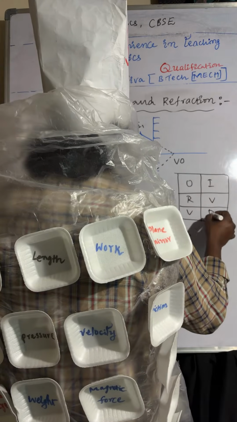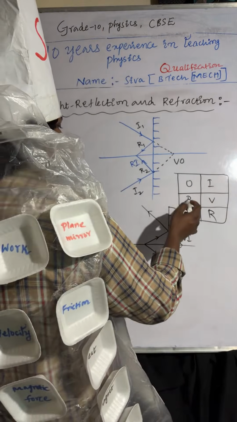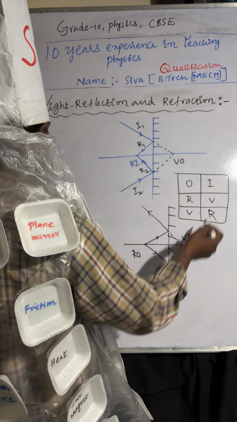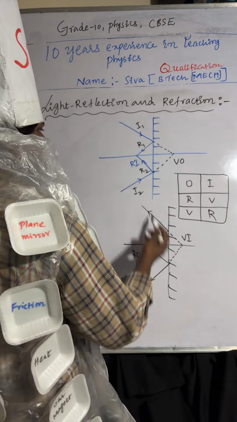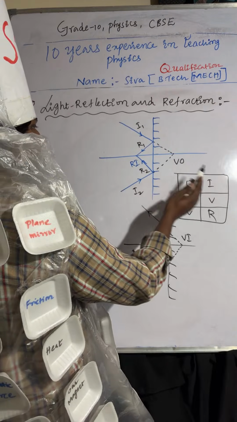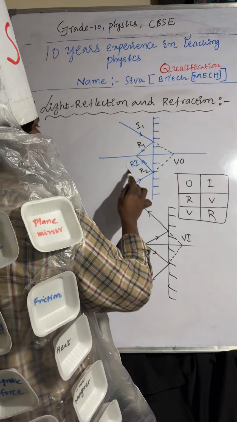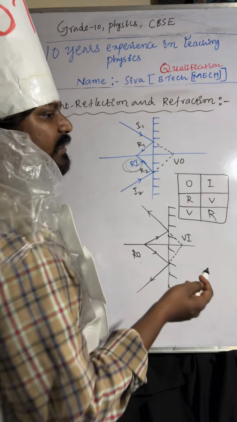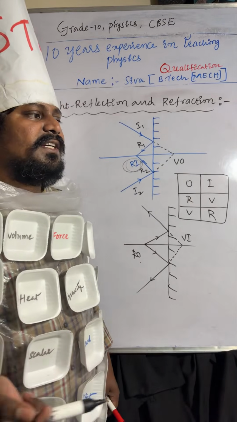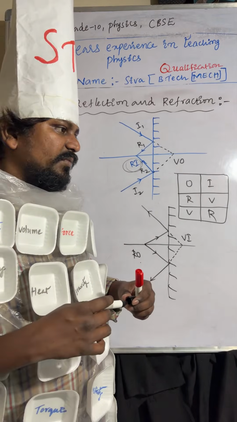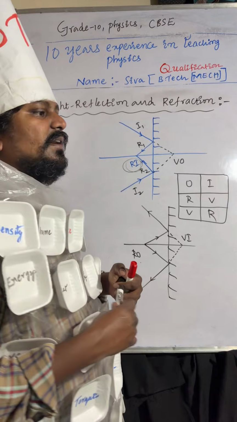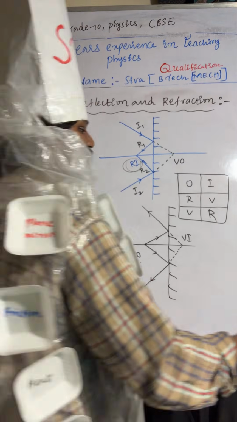Object is virtual, image is real. Understood? Object is real, this is the real object. What about image? Virtual. Object is virtual, where? This is the virtual object. Where is the image real? This is the real image. So if the object is real, image is virtual. If the object is virtual, image is real, and vice versa. I hope it is very clear.